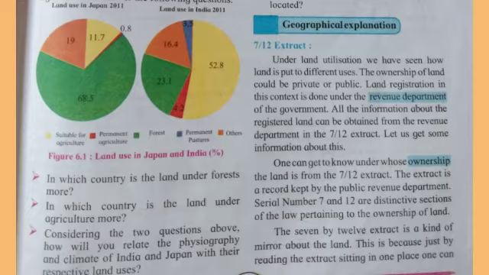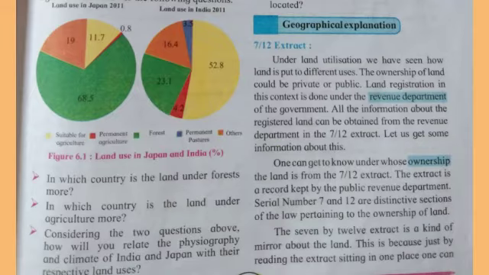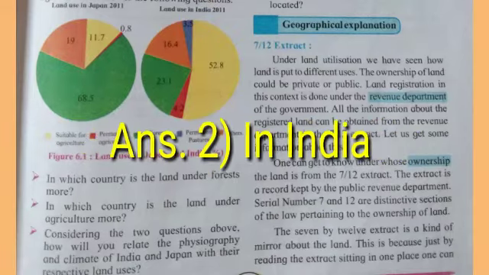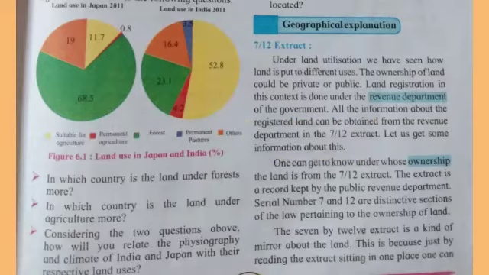See the first question. In which country is the land under forest more? And the answer is Japan is the country where the land under forest is more. Second question. In which country is the land under agriculture more? And the answer is in India the land under agriculture is more. Dear students, read the third question with me.